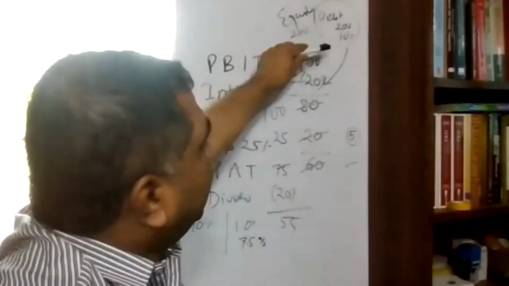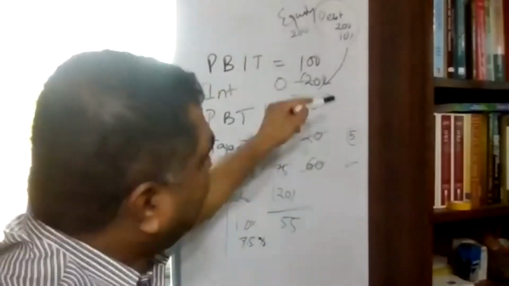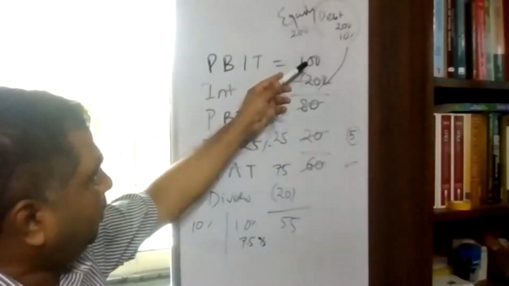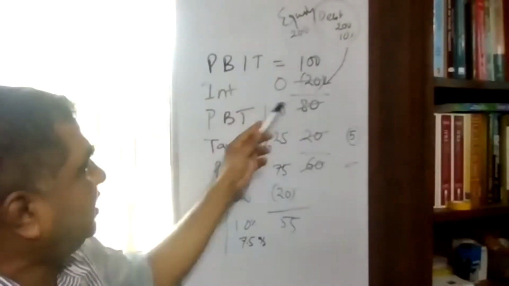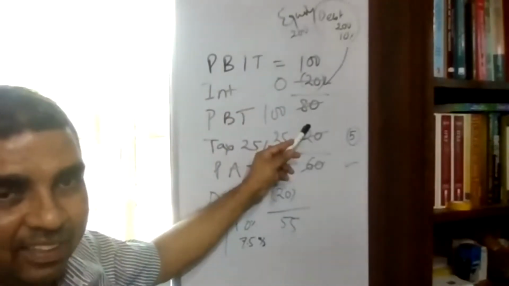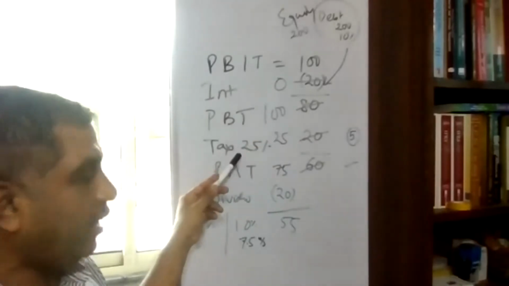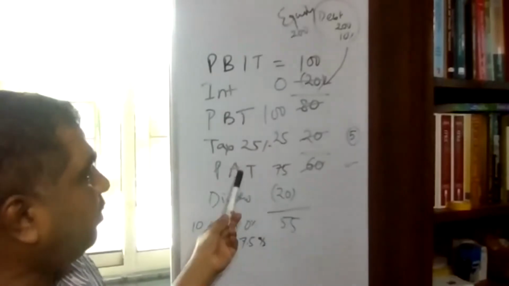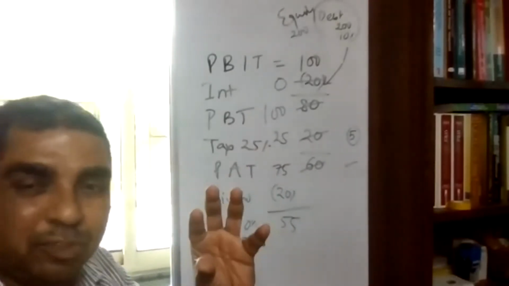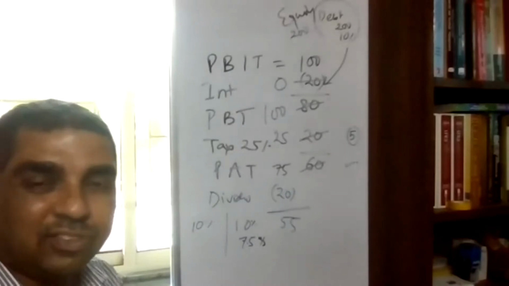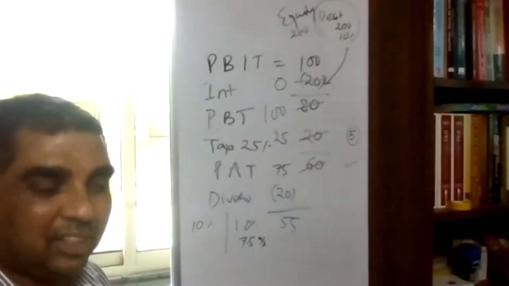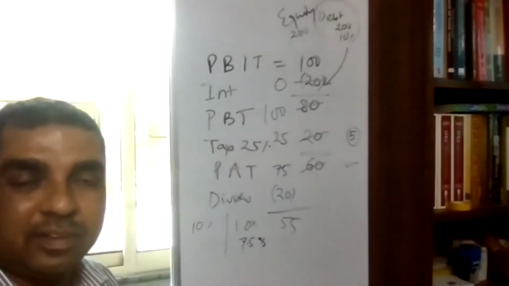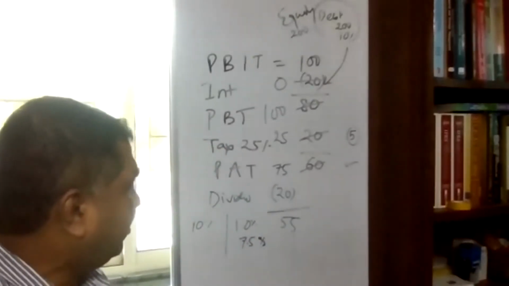First case, let us say he has taken a debt of 200 rupees with interest 10%. Then he has to pay interest. PBIT, profit before interest and tax, minus interest, we get profit before tax, that is 80. From that 80, assuming tax is 25%, the company has to pay tax 20 rupees. Profit after tax is 60 rupees. So 60 rupees is the wealth addition or the value addition to the company. 60 rupees will be added to the reserves of the company. Okay, I think you are agreed.